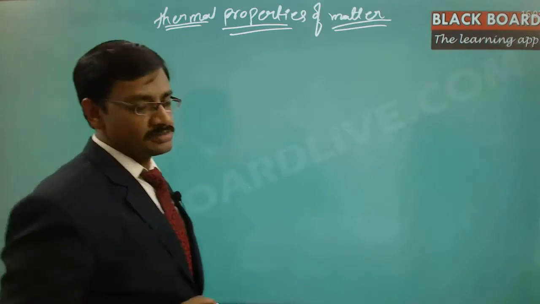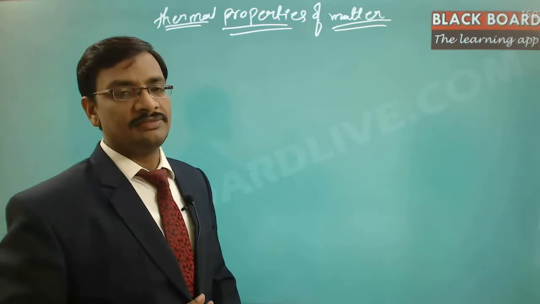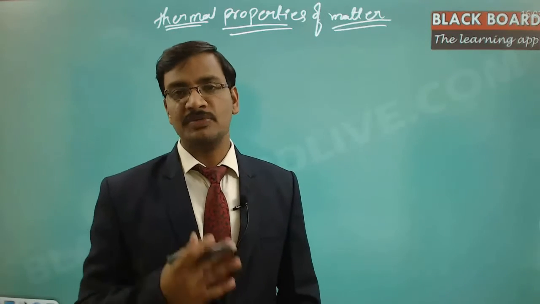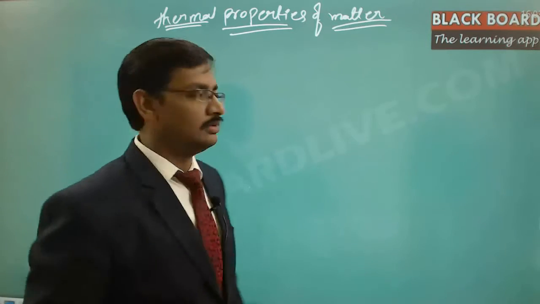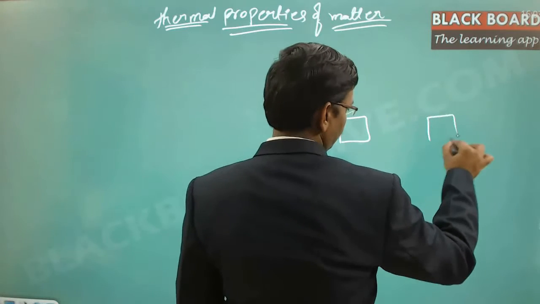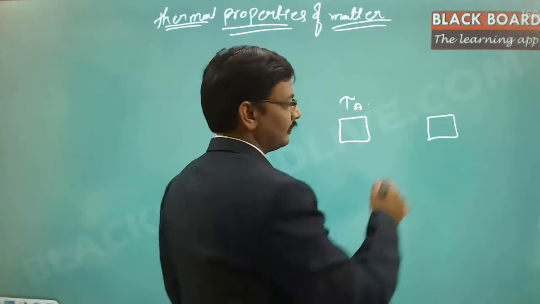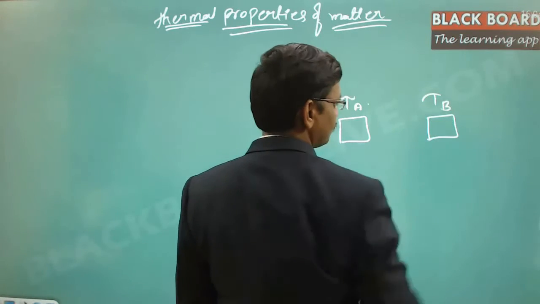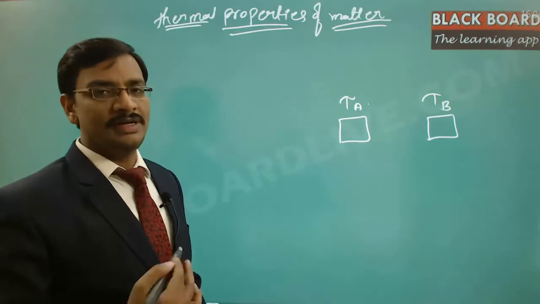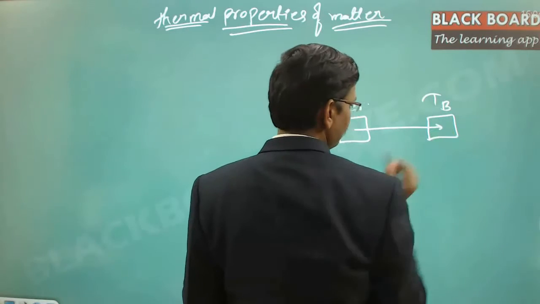So, thermal properties of matter. In this particular topic, we will be discussing the different ways in which heat energy is transferred from one body to another body. If you have one body here and another body here, with a temperature TA for this body and a temperature TB for this body, then if there is a temperature difference, obviously it is expected that there is a flow of heat from one location to another.